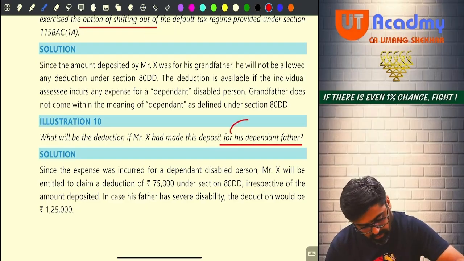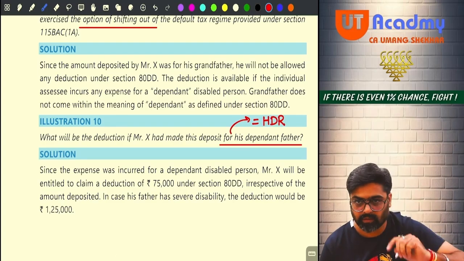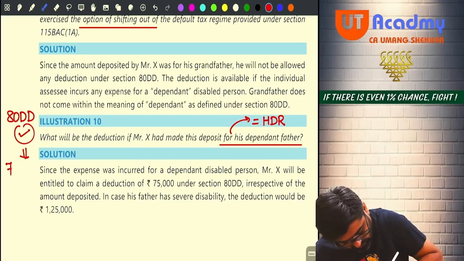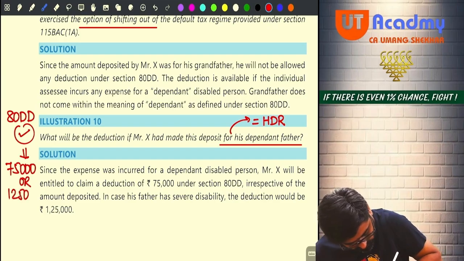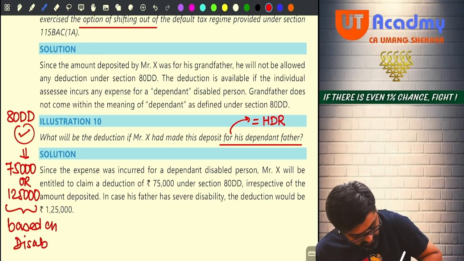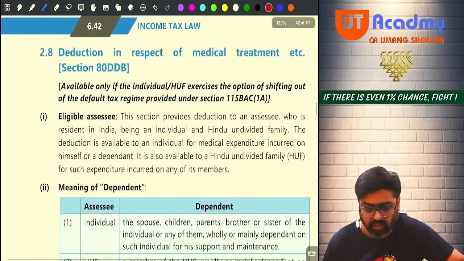And here in illustration number 10, deduction if the deposit is made for his dependent father. So dependent father is equal to HDR. Do you remember relative SSPC? P for parents, father is covered. So here he is eligible to get 80DD deduction, and either he can get 75,000 or 1,25,000 based on the disability percentage given in the certificate. Yes or no? So this was your 80DD.